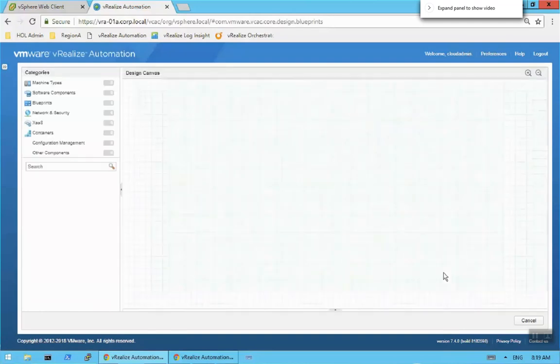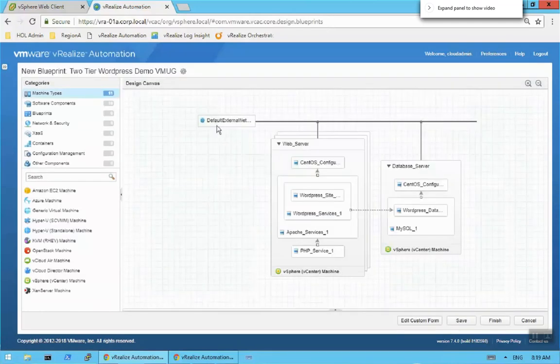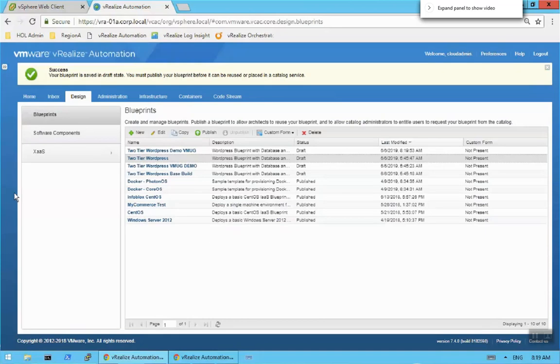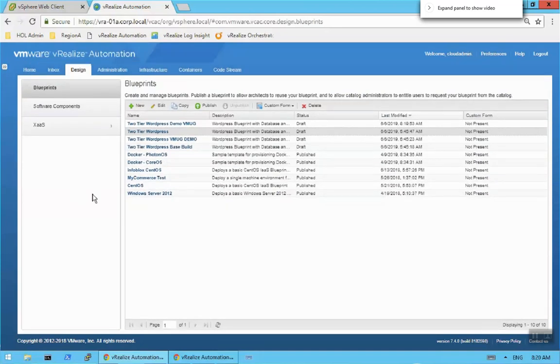I'm just going to look at this for a few minutes, because what you can see is we've got the default framework that we have set up. We've got our default external network, our web server and our database server. Inside of that web server and database server, we have our applications. I just want to step back for a second, because I really want to show you where those applications are coming from, because we're talking about end-to-end provisioning: provisioning the VM, the OS, the networking, the application, everything end-to-end, that well-formed.